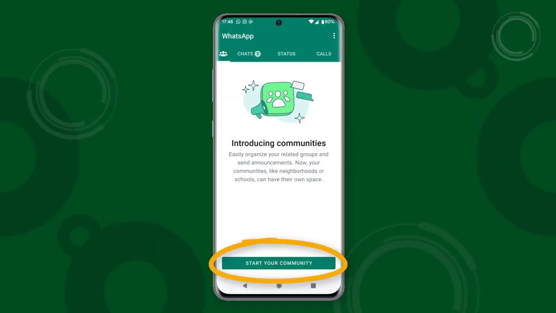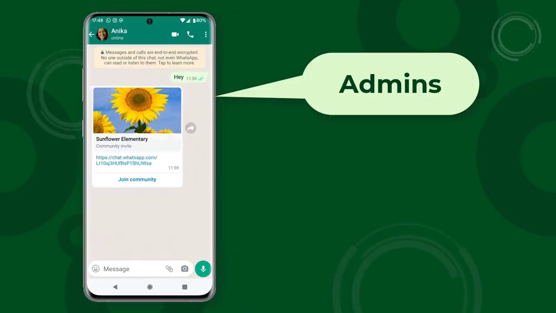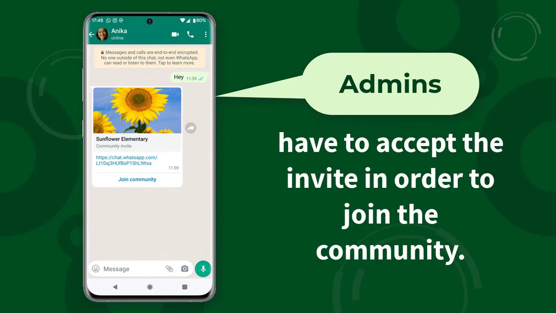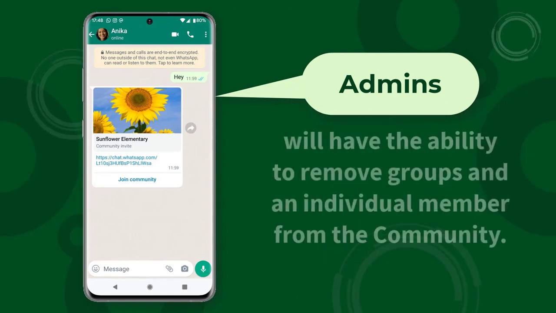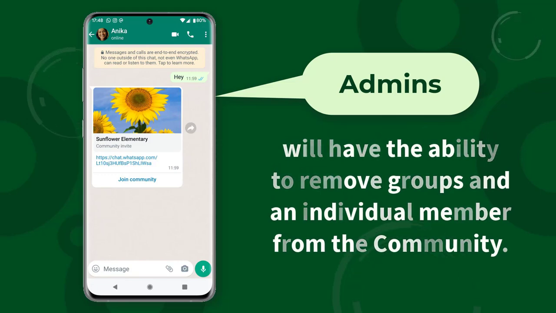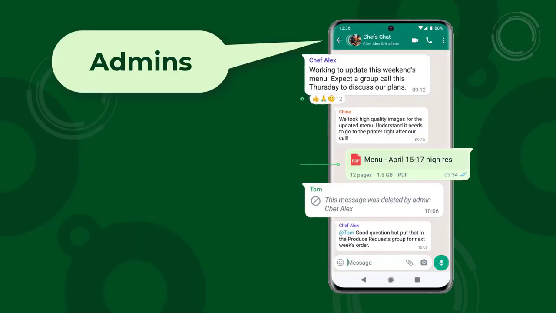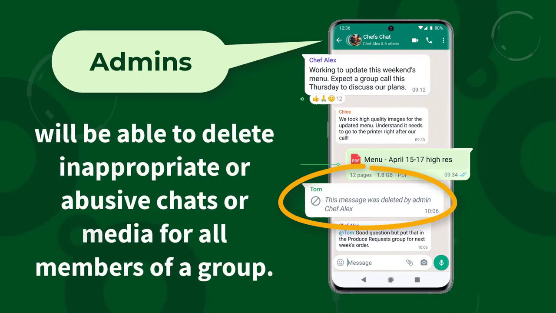Anyone can run a community of their own and invite groups to join. However, the group admins have to accept the invite in order to join the community. Community admins will have the ability to remove groups and an individual member from the community. In addition, group admins will be able to delete inappropriate or abusive chats or media for all members of a group.